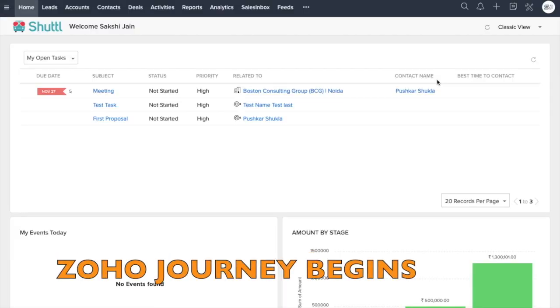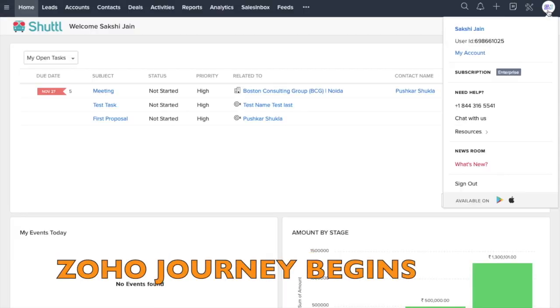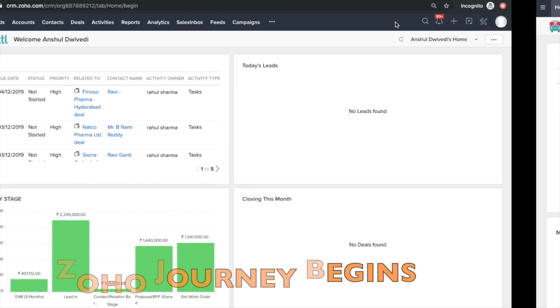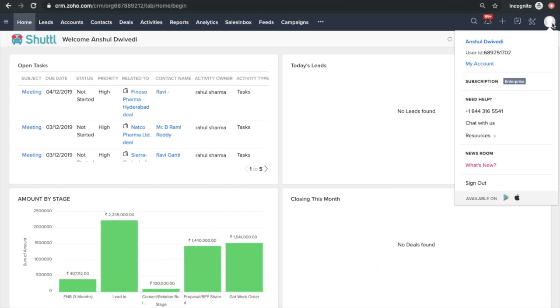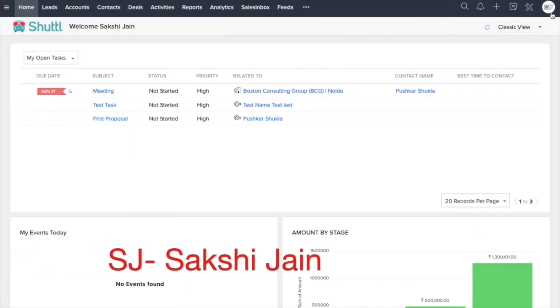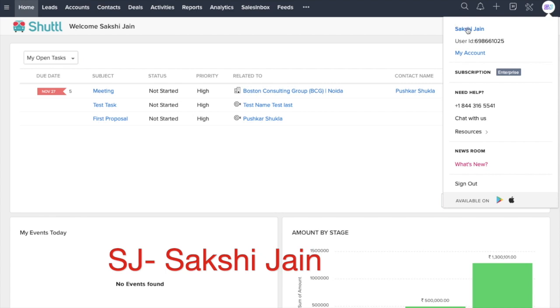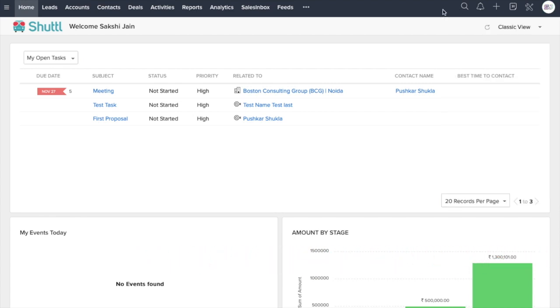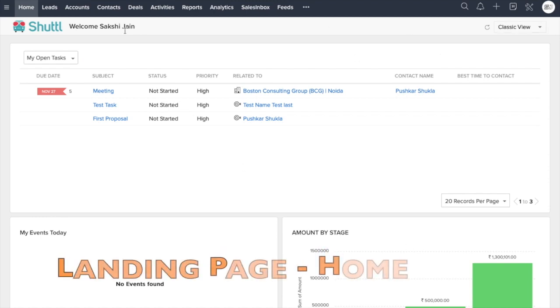So moving on to the journey, as you could see, this is Sakshi's account, right? And this is Anshul's account. Under Anshul's account, we haven't used any image, but for bifurcation, we have used SJ, which represents Sakshi Jain there. So we would understand whose account we are using.